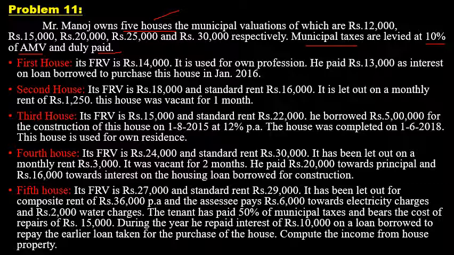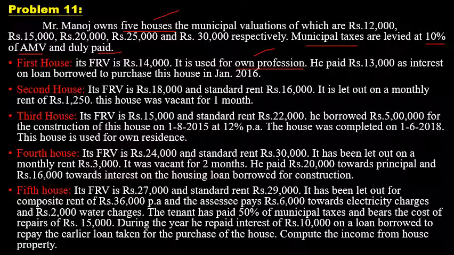Next, first house, its FRV is 14,000. FRV stands for fair rental value. It is used for own profession. He paid rupees 13,000 as interest on loan borrowed to purchase this house in January 2016. So in case of first house, the purpose of the first house is for own profession. The first house is used by SSC for own profession.